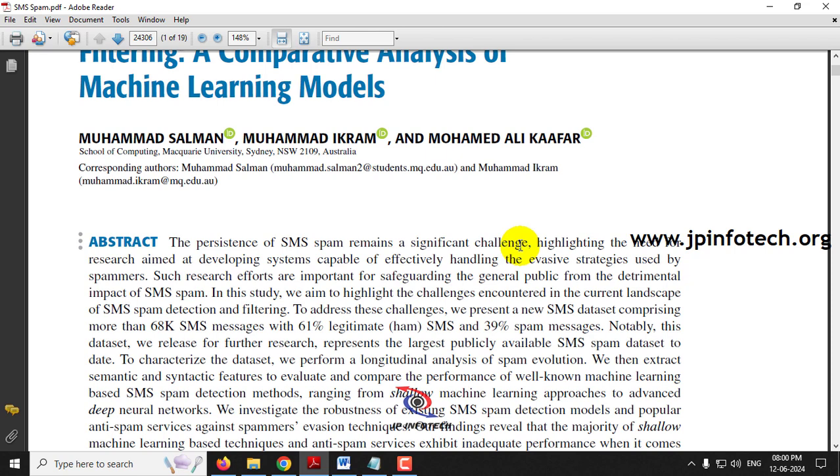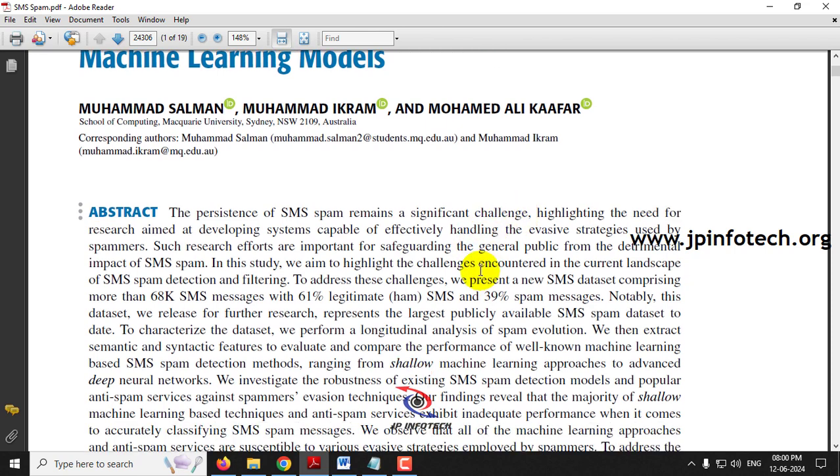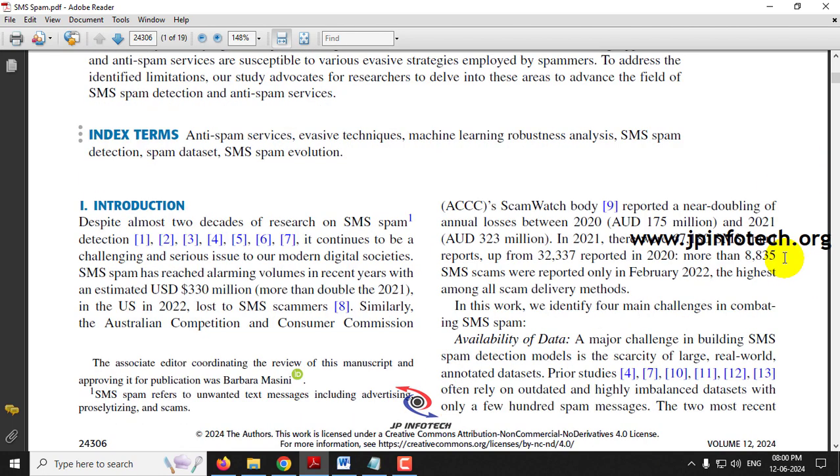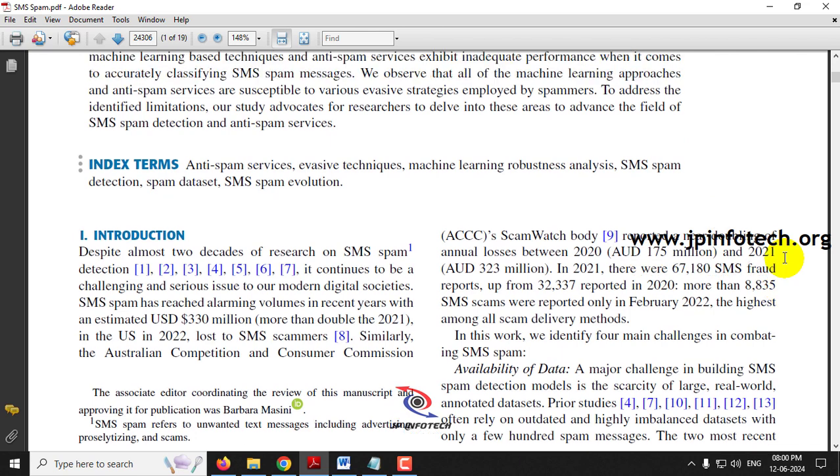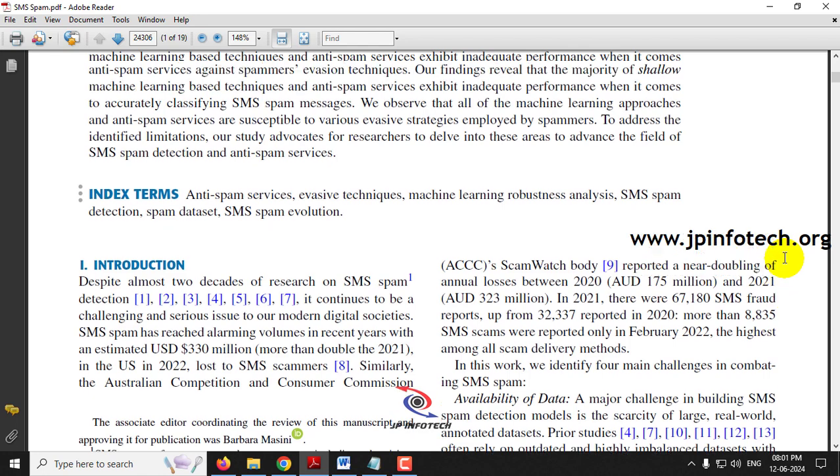Now the problem here is there are various tools available for sending bulk SMS to various people. Scammers or marketers target people with a link in it and send it in a bulk manner. If someone clicks that link, they will be affected. If it is a spam SMS, then whoever clicks that link will be a victim. Every year a lot of SMS scams are reported, and many people have lost their money, data, and so on. So SMS spam detection plays a main role.